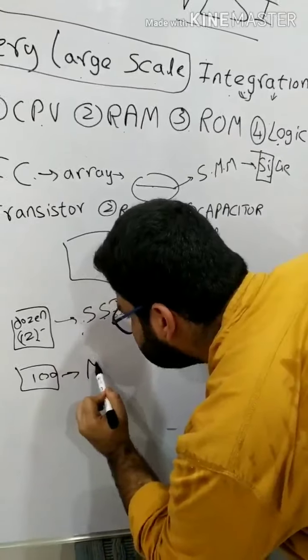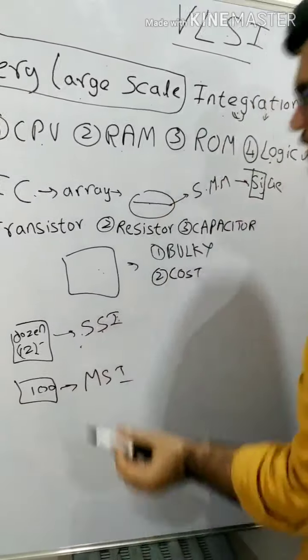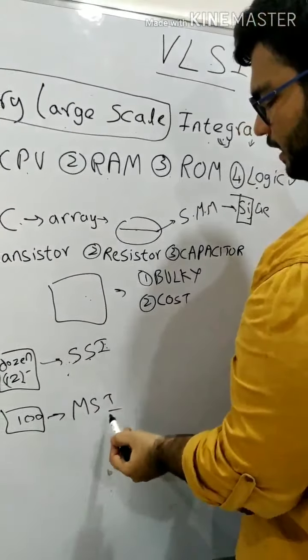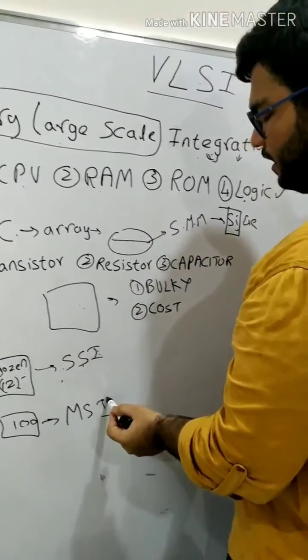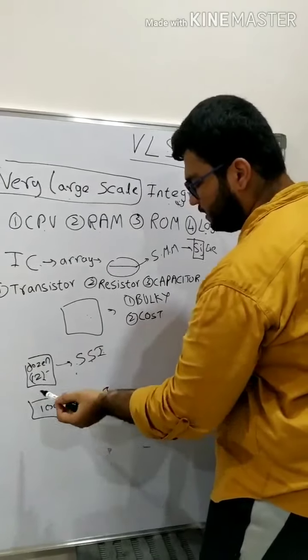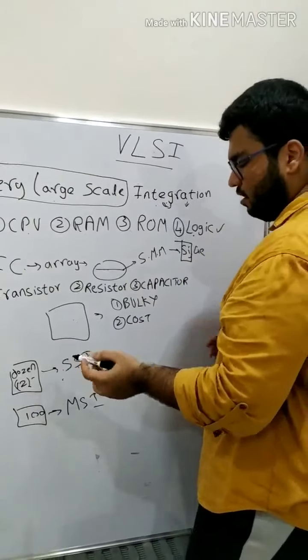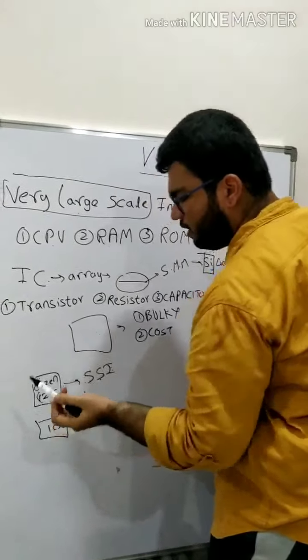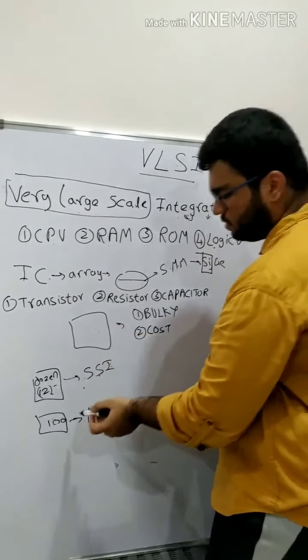Then it was called MSI, that is medium scale integration. As we know, integration is implanting these in a chip, and medium scale means we are implanting a medium number of components on the chip.